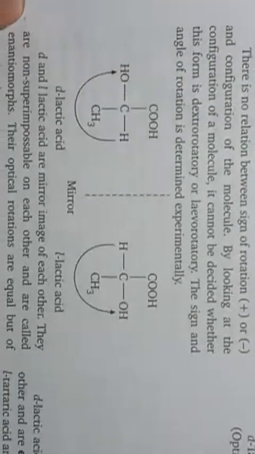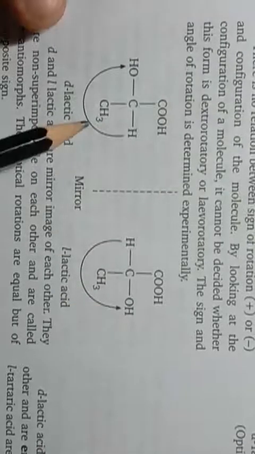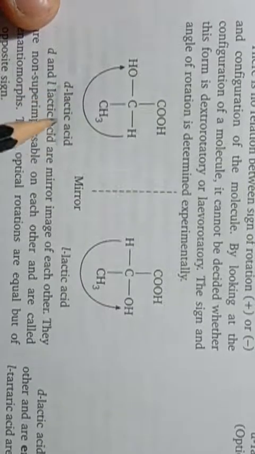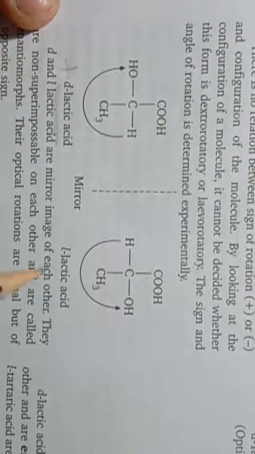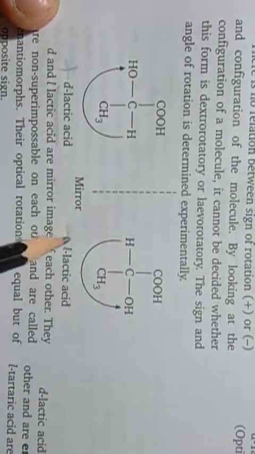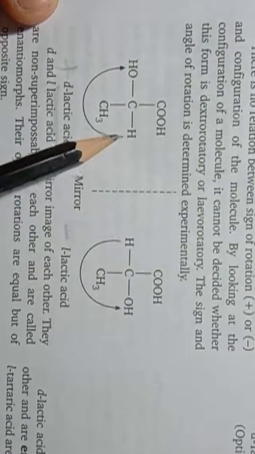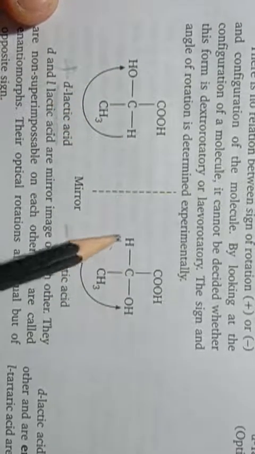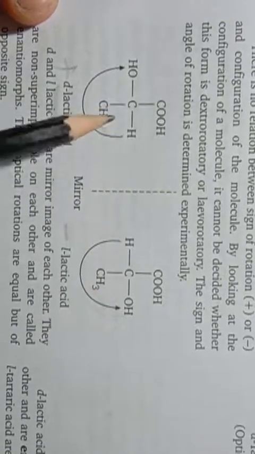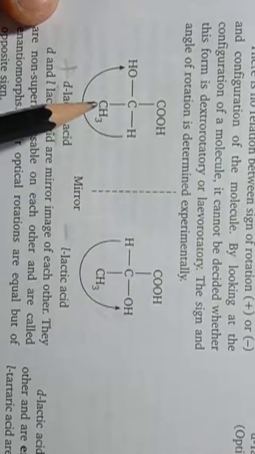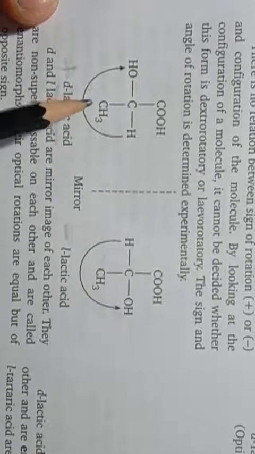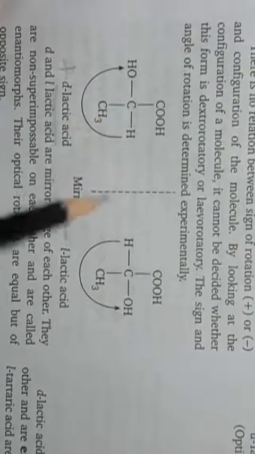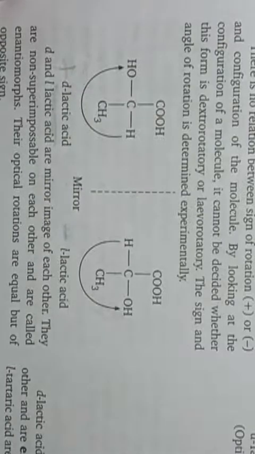So as you can see here, these are the two forms of lactic acid, OH this side, OH to this side. This form is known as dextrorotatory or D form or plus form. This is known as L form, levorotatory or minus form. This can rotate plane polarized light towards the right hand side, and this one towards the left hand side, and these two are having a relation between them as object and mirror image, means not superimposable. Okay students, so these two isomers of lactic acid are enantiomers.